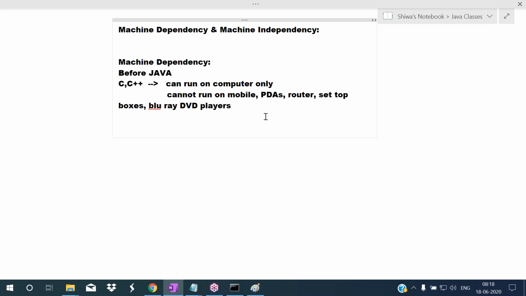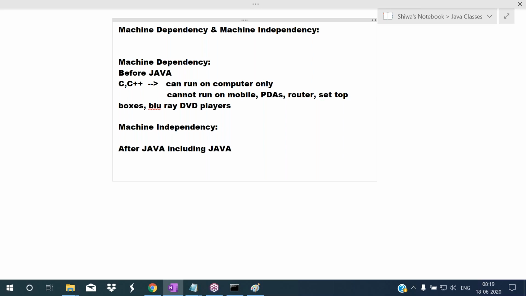Then what are machine independent programming languages? What is machine independency? All the languages introduced after Java, including Java, are machine independent programming languages.